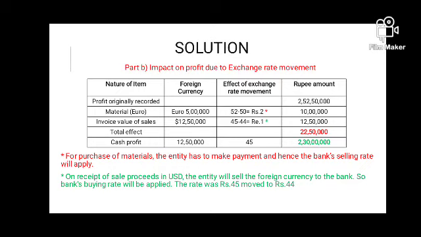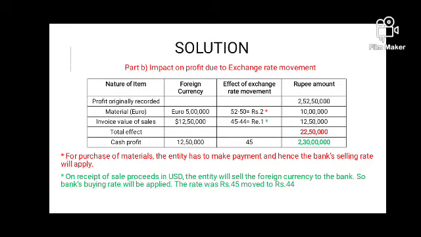That is why I have kept this 2 rupees with a red star. For purchase of material the entity has to make payment, so the bank's selling rate will be applied, and because the bank selling rate has increased from 50 to 52, the company will have a loss of 2 rupees per euro. So 5 lakh into 2, the loss becomes 10 lakh. So from the 2 crore 52 lakh 50,000, this 10 lakh rupees will be deducted.